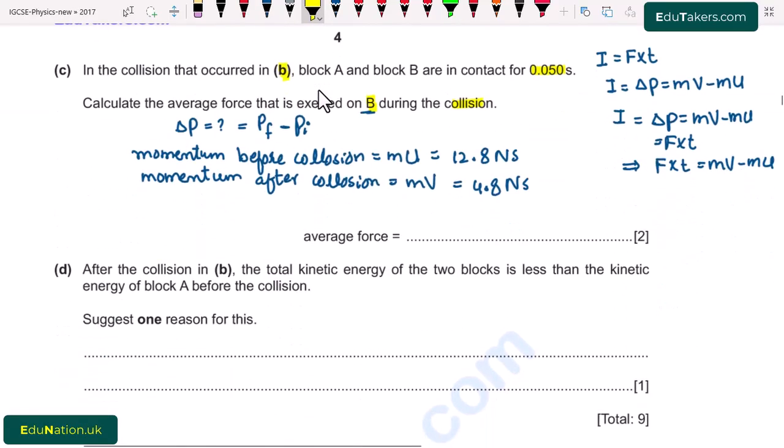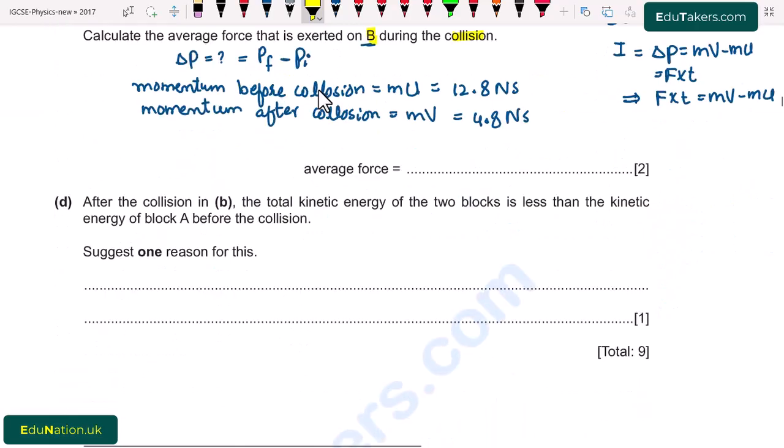So we have written both momentums, initial and final. Next we find the change in momentum, delta P, by subtracting them. So delta P comes to be 12.8 minus 4.8, which is equal to 8.0 Newton second.